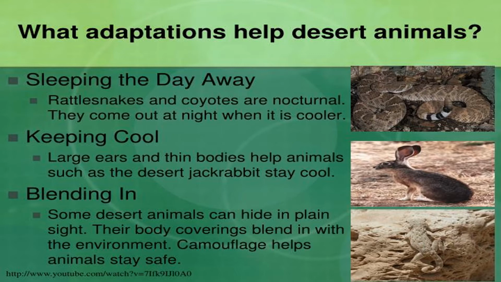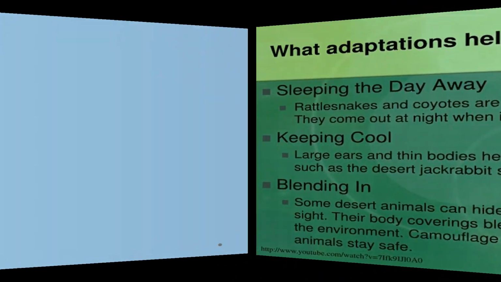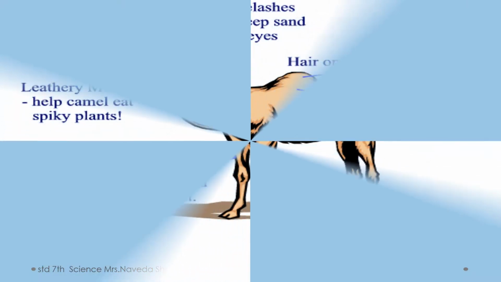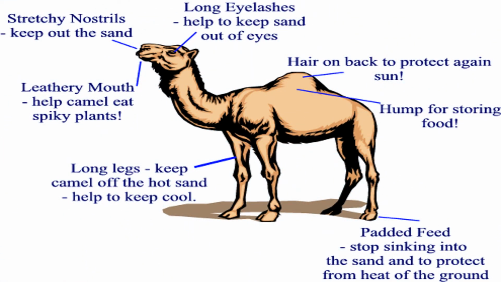Next is the color of their body. Some desert animals can hide in plain sight. Their body covering blends in with the environment so easily that they stay safe. So these are a few adaptations which have taken place over a period of many years in desert animals. Talk about desert animals, now, it cannot be complete without talking about the camel.